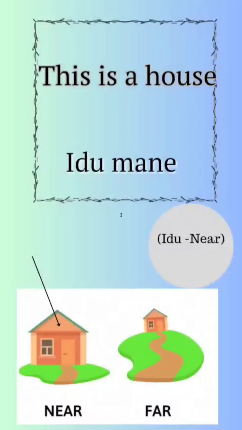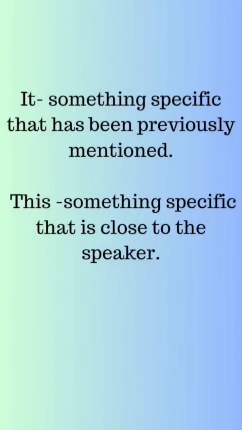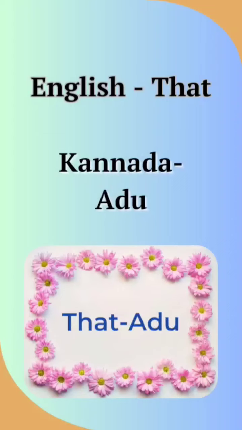Clear? Okay. So now let's see the difference between this and it in English. So where can we use it? It we can use for something specific we have already mentioned. Okay, and this refers to something specific that is close to the user. Clear? So now the second word is that.